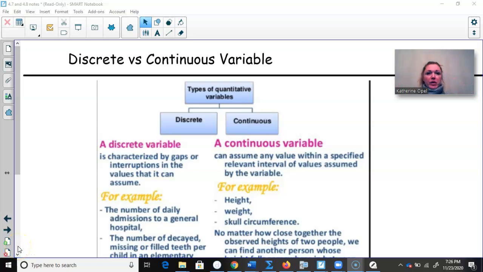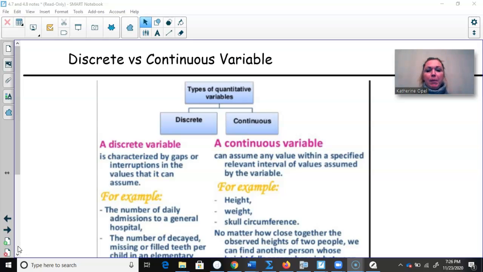Okay, when we talk about a discrete random variable versus a continuous random variable, we've been talking about the discrete random variable in our previous video, and I just want to make sure you understand the difference between a discrete random variable and a continuous random variable. A discrete random variable is characterized by gaps or interruptions in the values that it can assume.